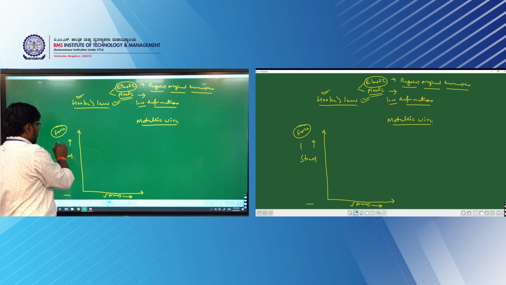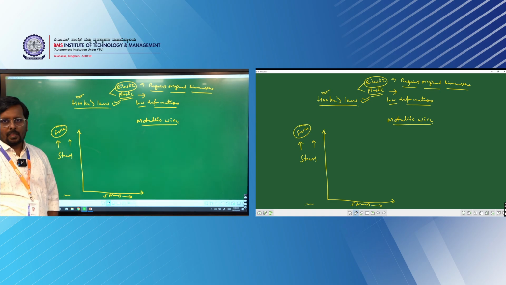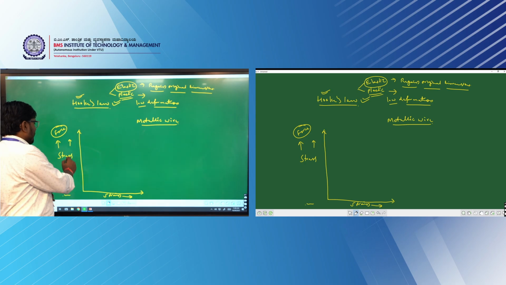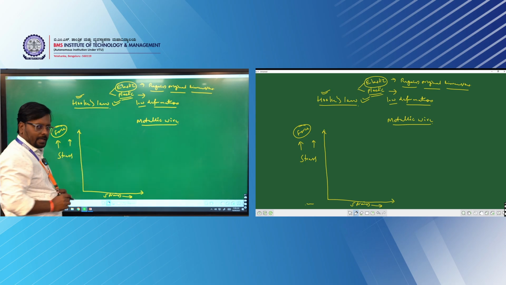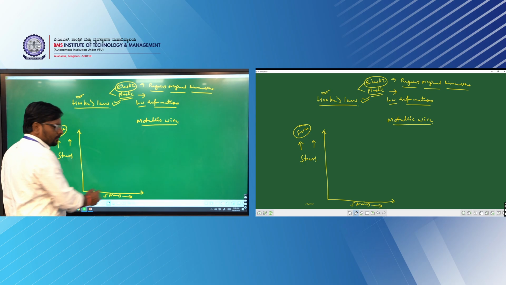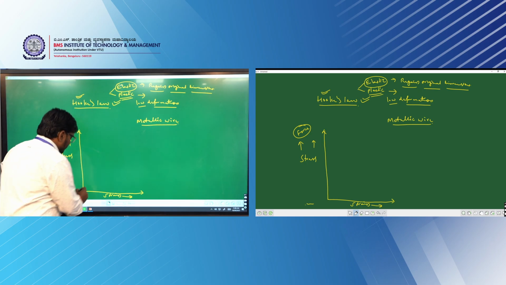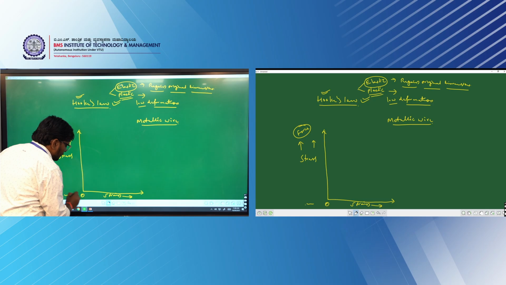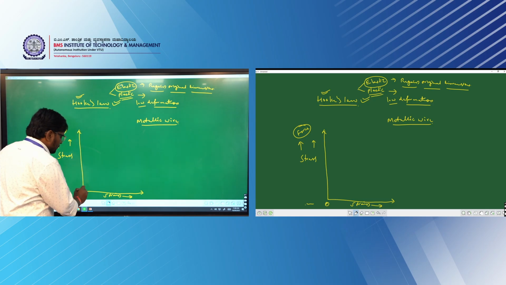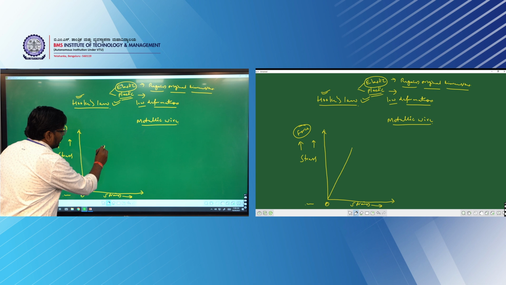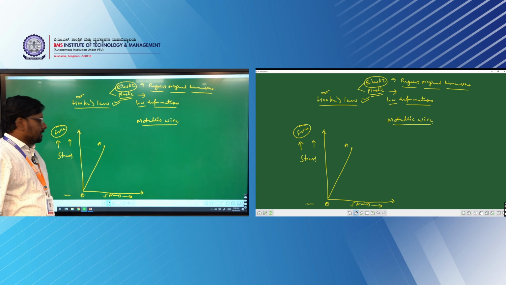How do we apply the force on the metallic wire, and what will be the cause? Strain is the effect of the stress. Say, for example, in the beginning call this O, and up to here, this point I will call A, right?